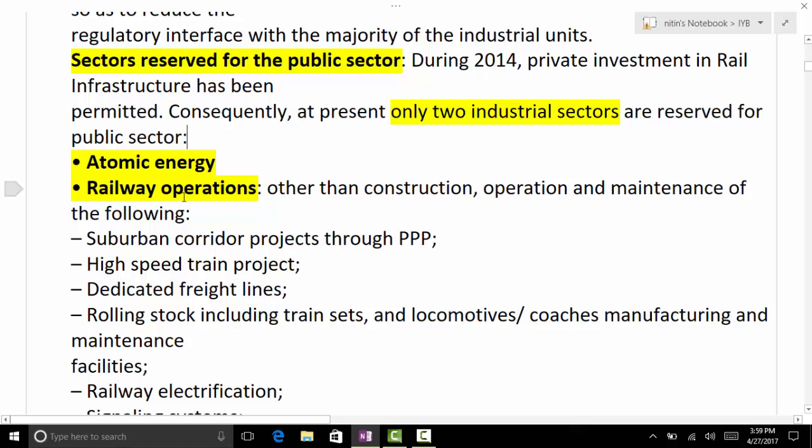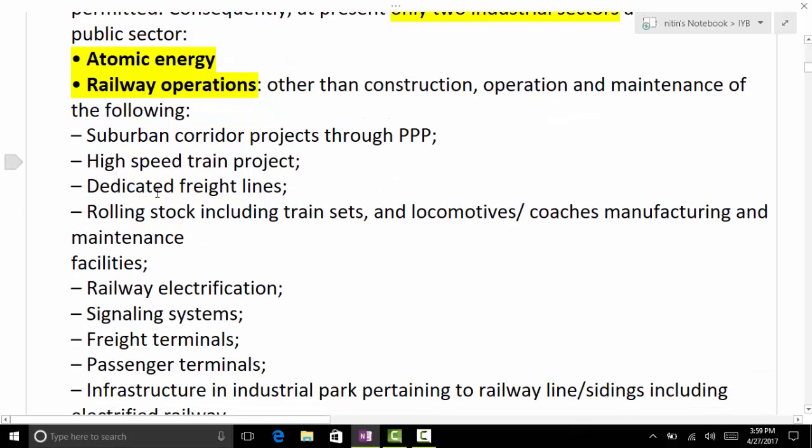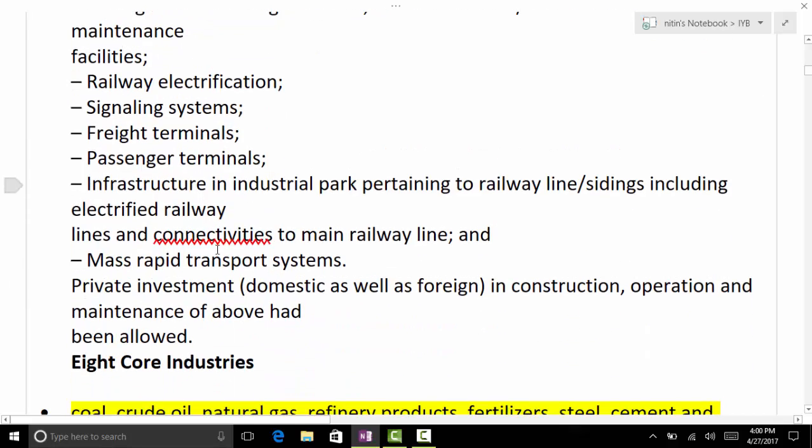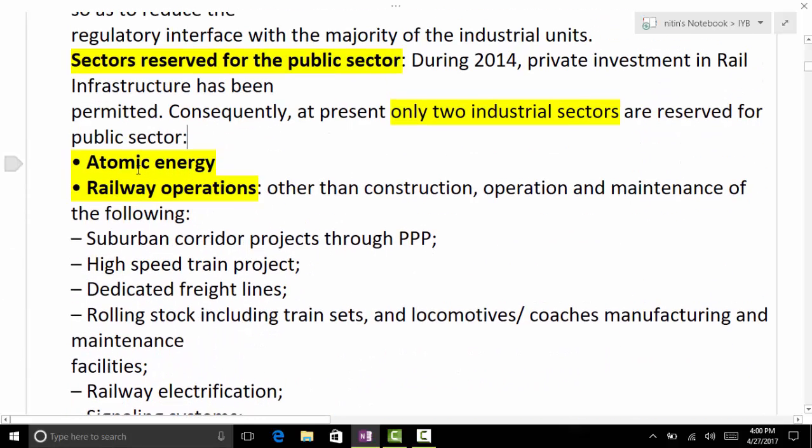So it says railway operation other than construction, operation, maintenance of the following. So these are exempted even among the railway operation. You can see high-speed train projects, dedicated freight lines, railway electrification, signaling system, freight terminals. So leaving them apart, these 2 sectors in general, atomic energy and railway operations.